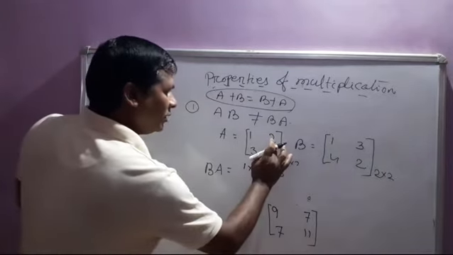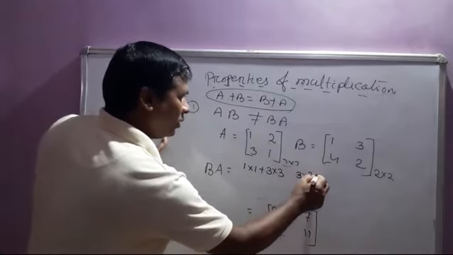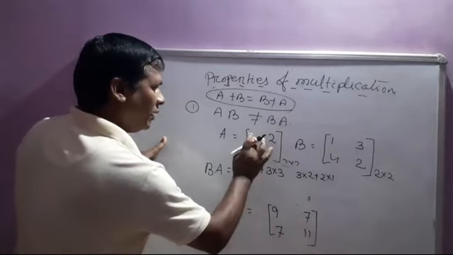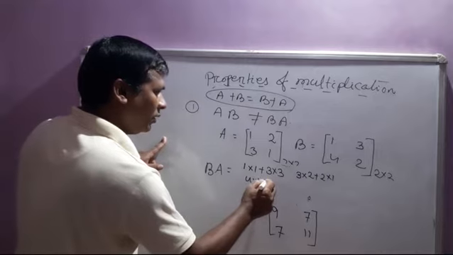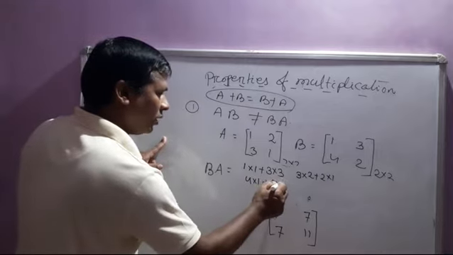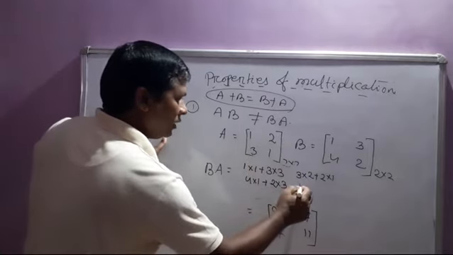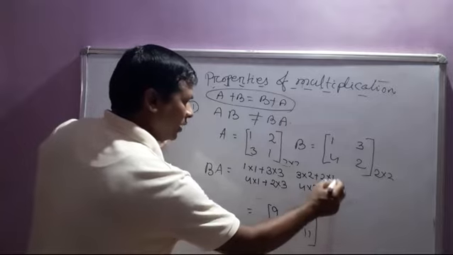Then this multiplied with the second column: 3 cross 2 plus 2 cross 1. Then second row multiplied with first column: 4 cross 1 plus 2 cross 3. Then this multiplied with 4 cross 2 plus 2 cross 1.